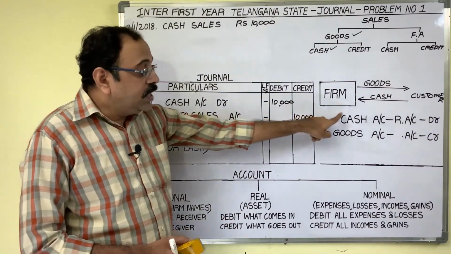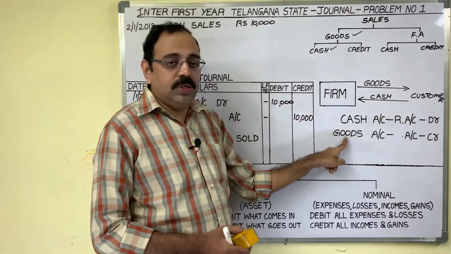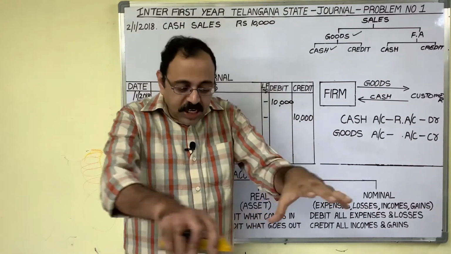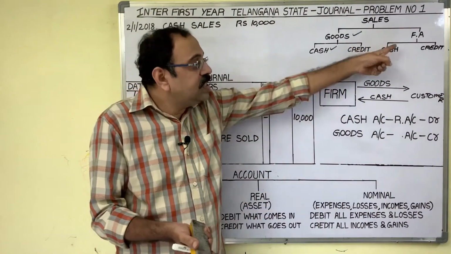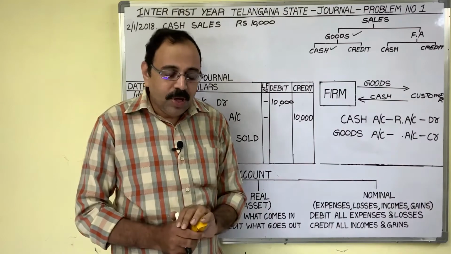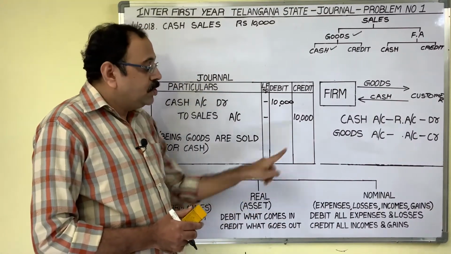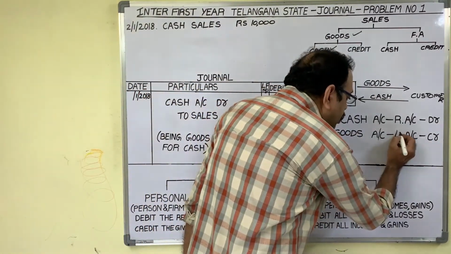So cash account is a real account. And goods: for a stationery shop owner, these stationery items are assets only, no? Not fixed assets, they are current assets. But assets only, so all assets come under real account. So goods account is a real account.